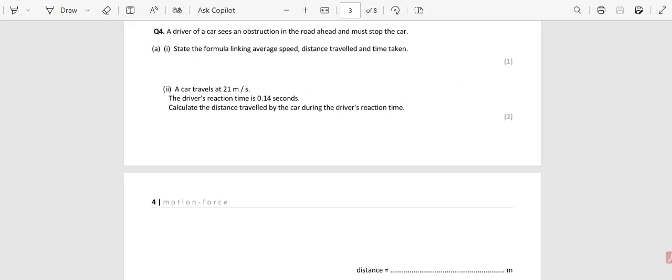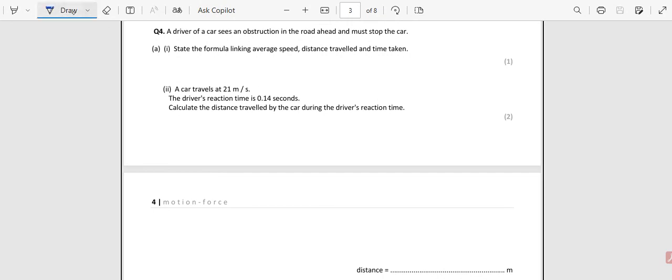Right. First one. Okay. The next one, the car travels at 21 meters per second. The driver's reaction time is 0.14 seconds. Calculate the distance traveled by the car during this driver's reaction time. 2.94, yes.